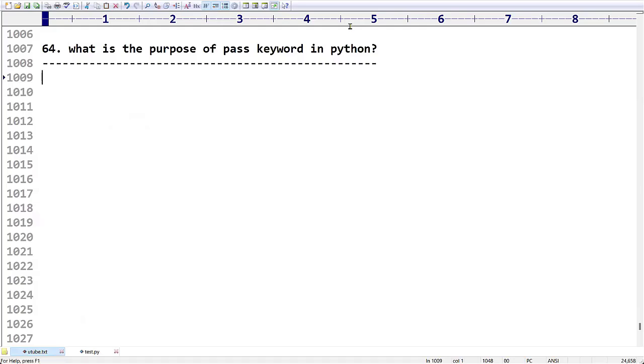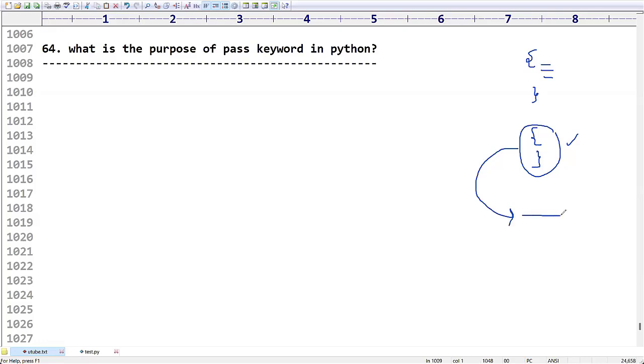If I want to explain at a very top level, in other programming languages, if you want to take any block of statements, simply we take it like this. Inside this, you can take instructions and then close. Assume I have a scenario where I want to take the block, but I don't want to provide any code. Can I take the closing bracket immediately? Yes, it is a valid statement. How to define these kinds of things in Python?